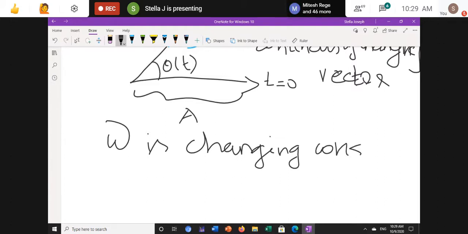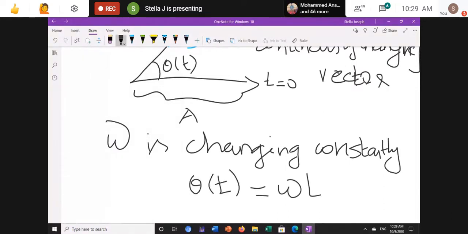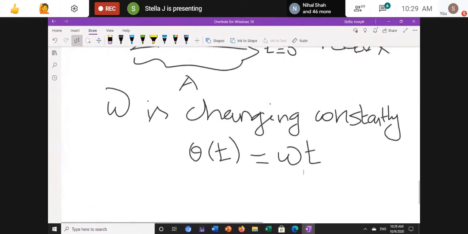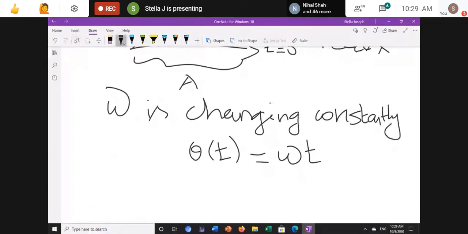If omega is not changing, then theta of t will be omega into t, because my angular velocity is throughout the circuit, say 2, so it will always be 2. So I'm taking here theta of t is equal to omega t.